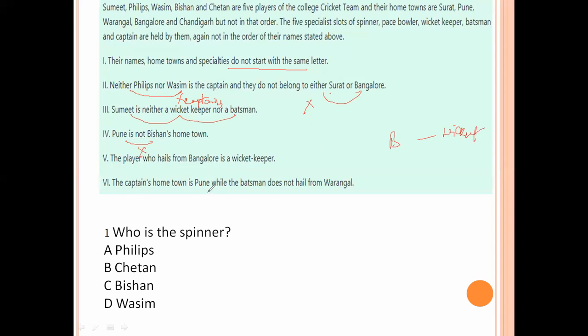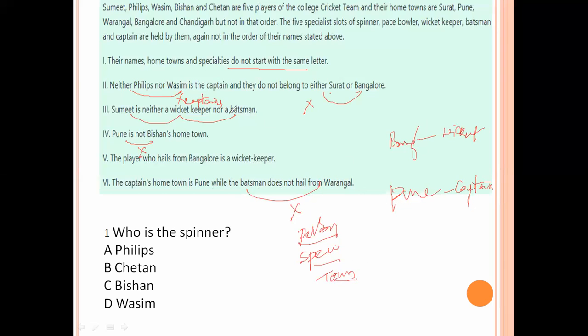The captain's hometown is Pune, while the batsman does not hail from Warangal. Batsman is not from Warangal. Now, here, see, first person, the specialist and town.